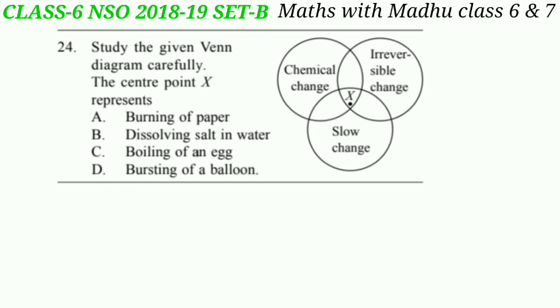From all these options, burning paper is a chemical change, irreversible and fast change. Dissolving salt in water and bursting of a balloon are physical changes, and boiling of an egg is a slow chemical and irreversible change. So the correct answer will be option C.